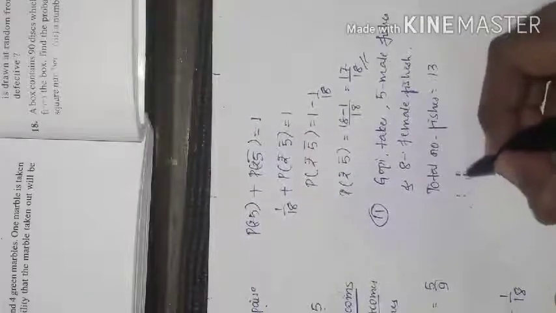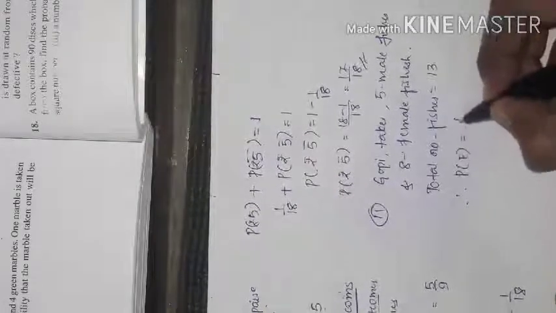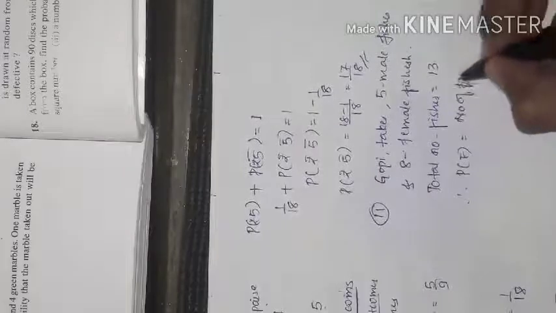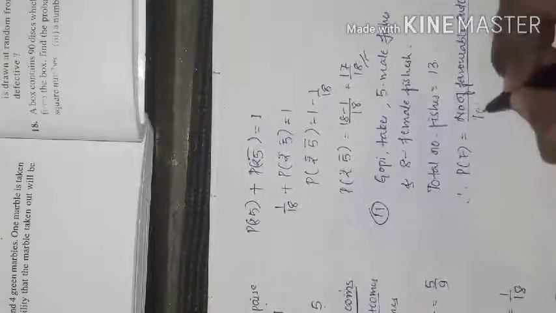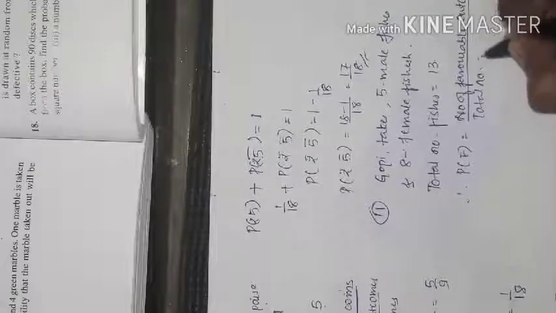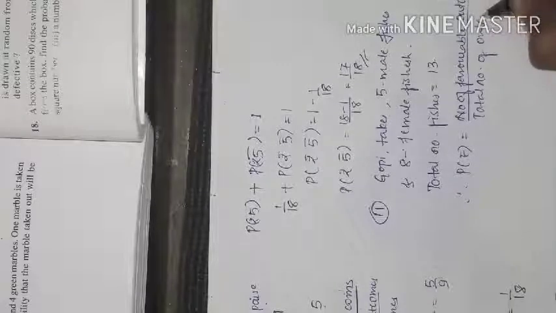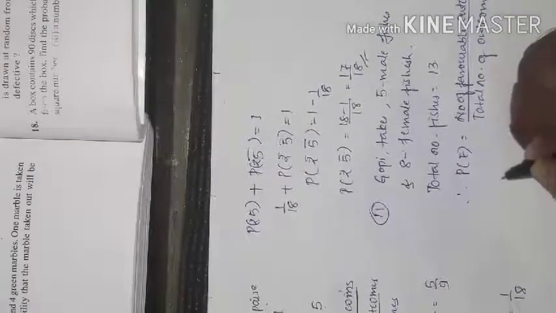So as we know, the probability of an event is equal to number of favorable outcomes divided by total number of outcomes. So probability of male fish we will take, because we have to find this only.